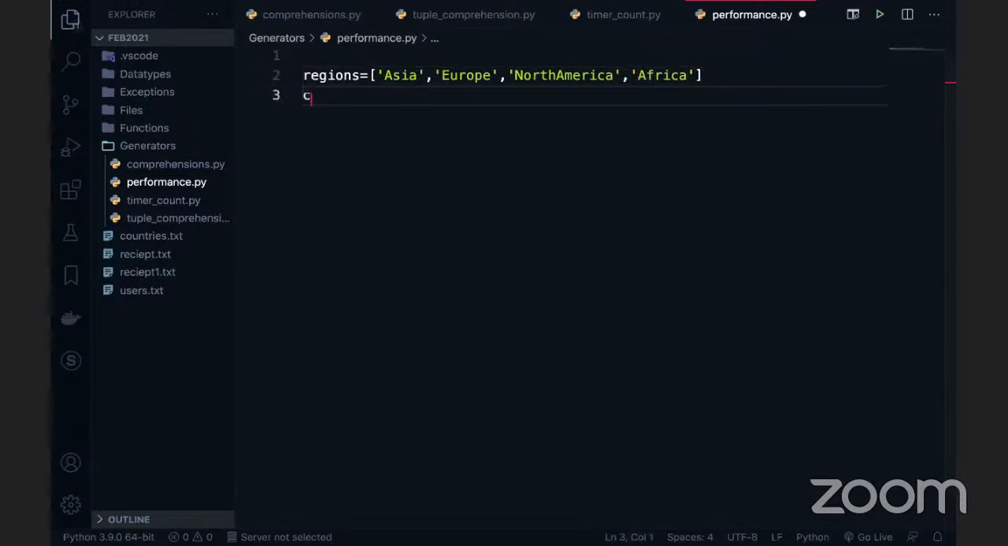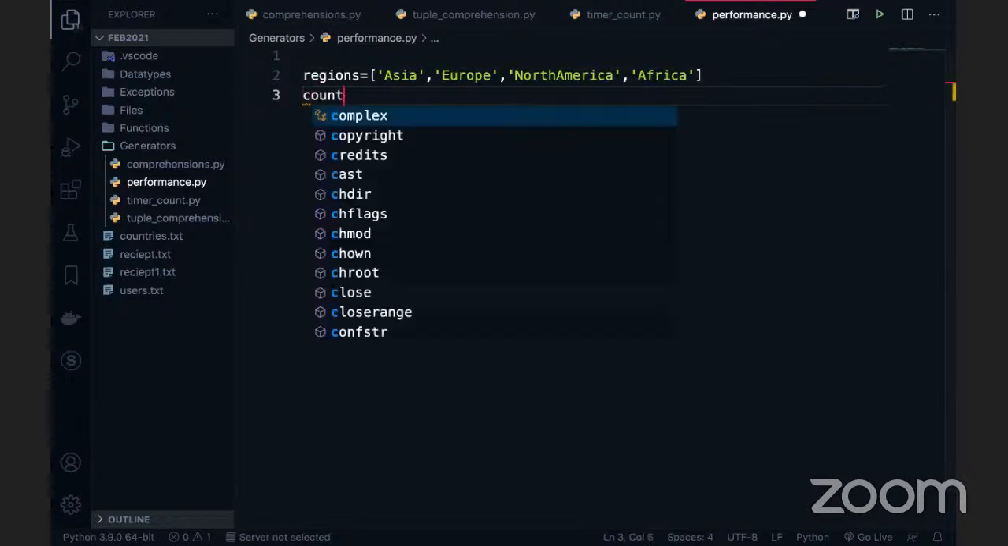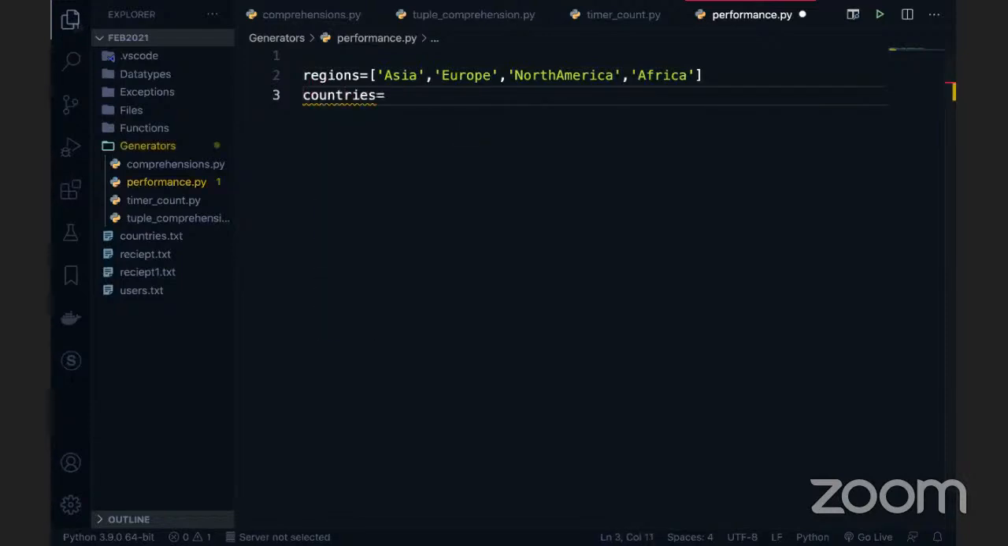The next one is the countries. For each region, I'm going to take one country. The first one is Singapore. The next one is Norway. Some countries, guys, I'm randomly picking. Next one, North America, is Canada.